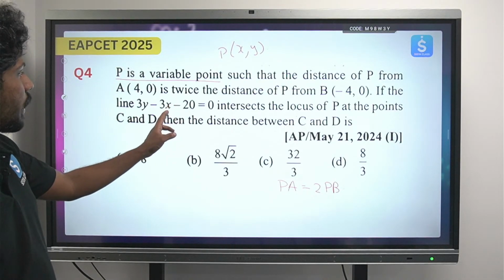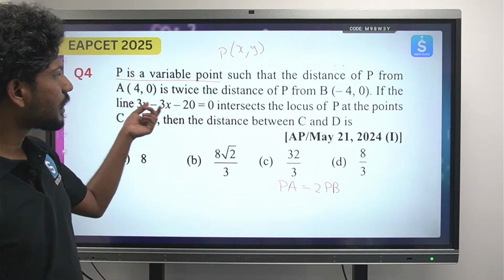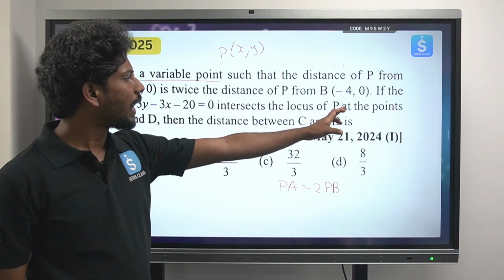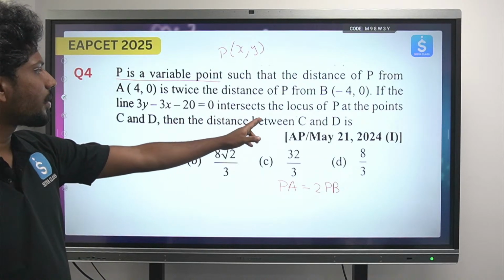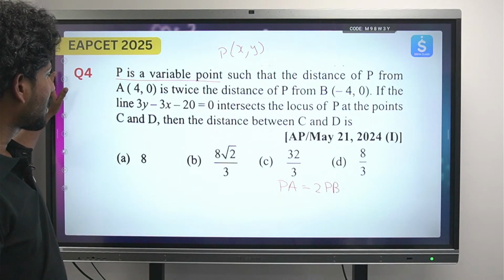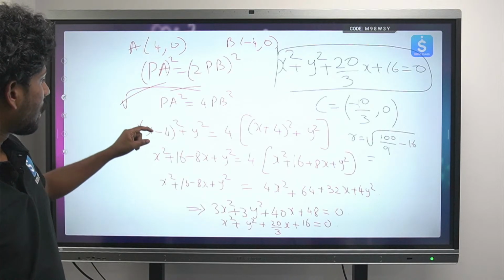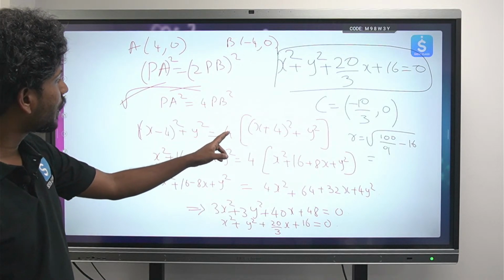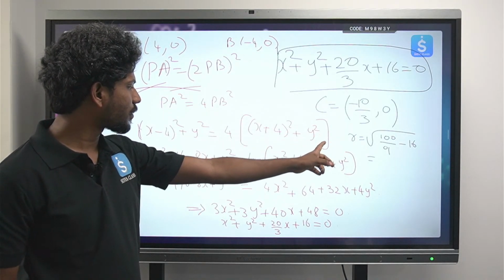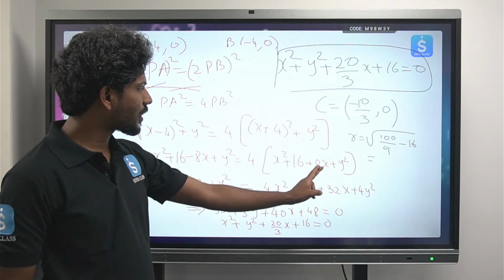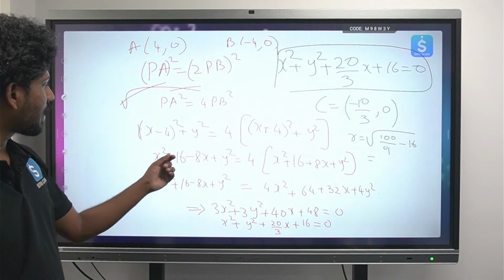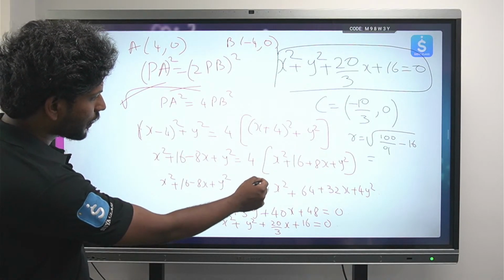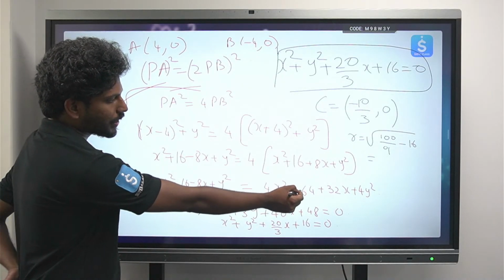So from here, look at the locus. If the line 3y minus 3x minus 20 equals 0 intersects the locus at points C and D, the distance between C and D is... Let's just look at the calculation once again. 4 times (x minus 4) whole square plus y square, 4 times (x plus 4) whole square plus y square: x square plus 16 plus 8x plus y square, x square plus 16 minus 8x plus y square. 4 eights are 32, and 4x square, 4y square, 64, 32.